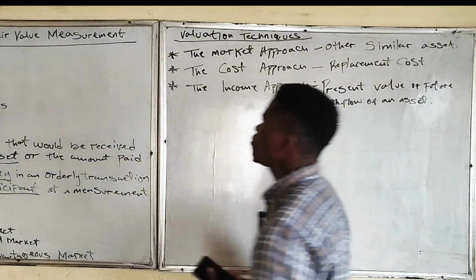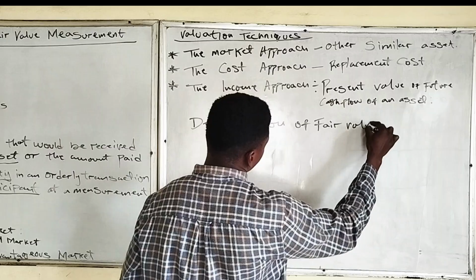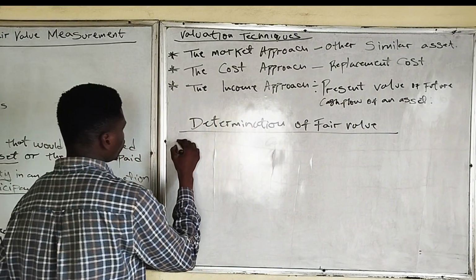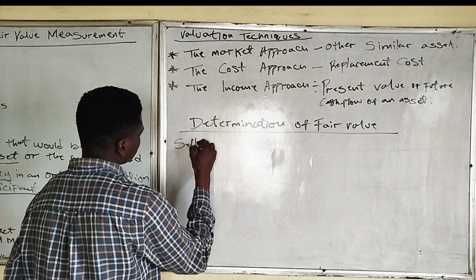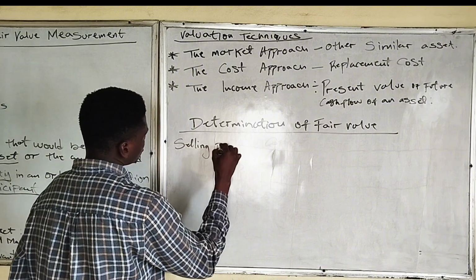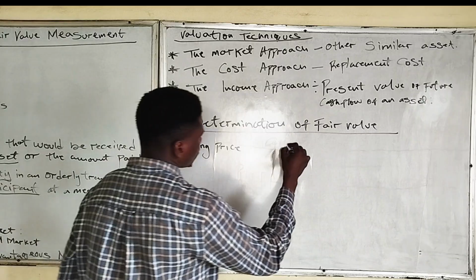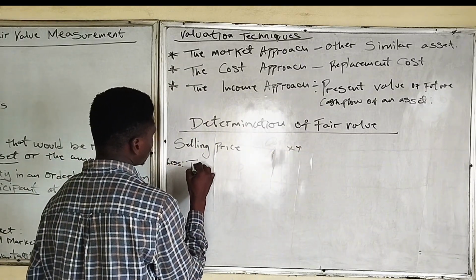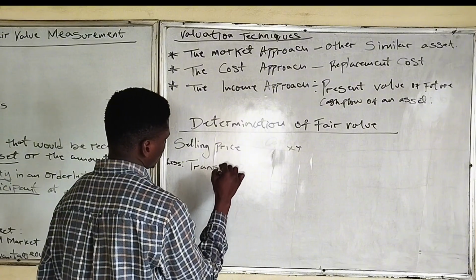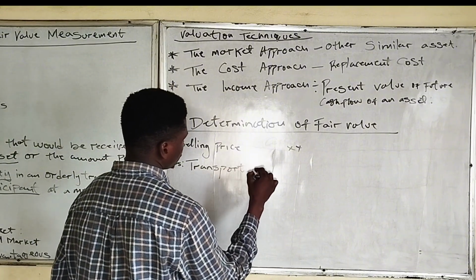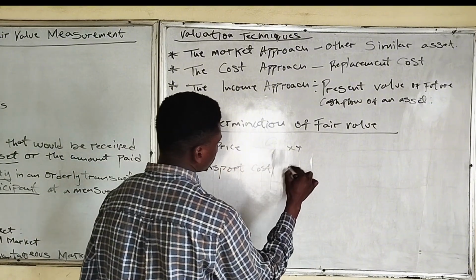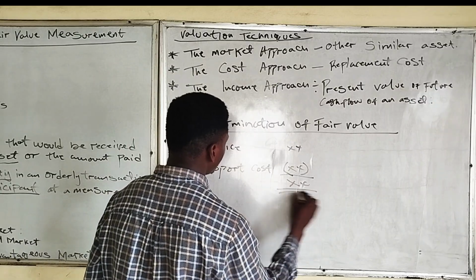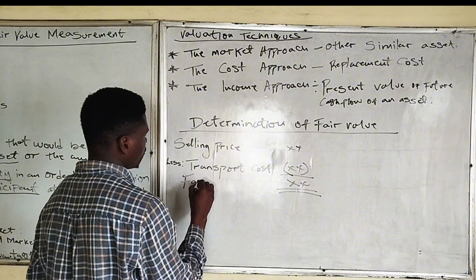So determination of fair value itself now. We determine fair value using the selling price less the transport cost. So this becomes the fair value.